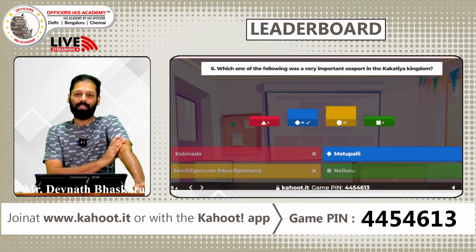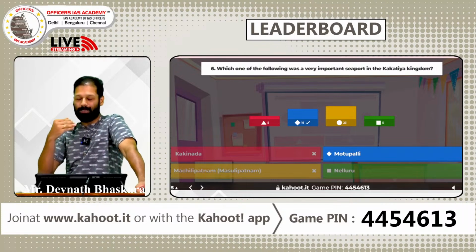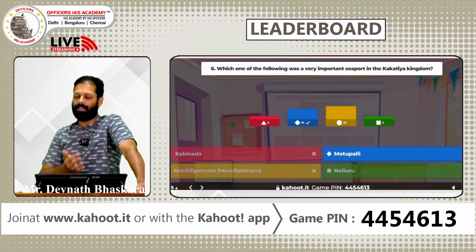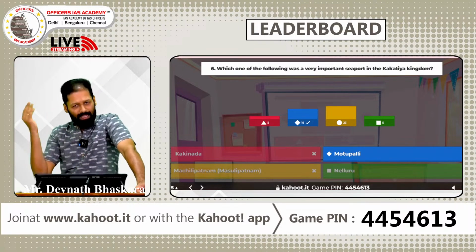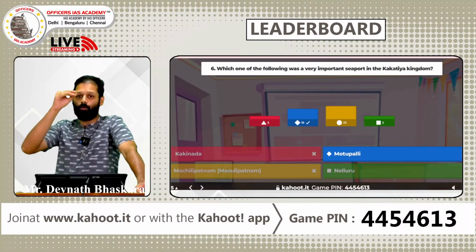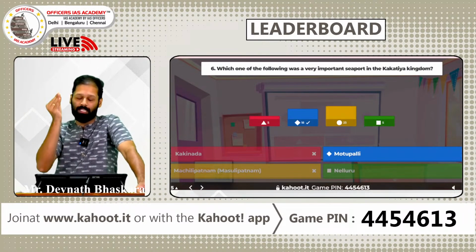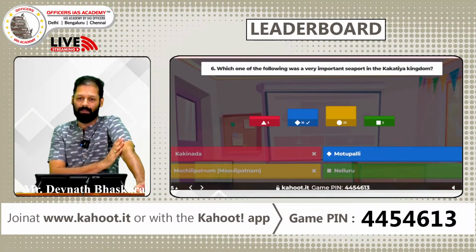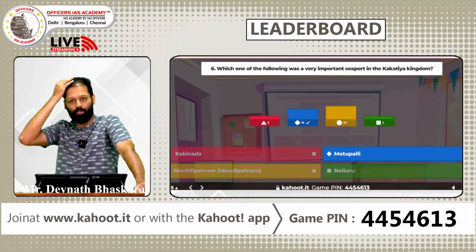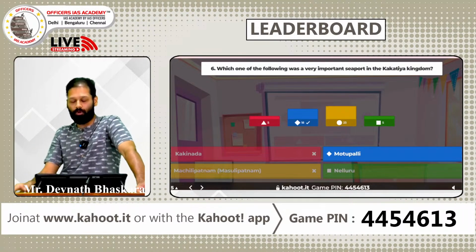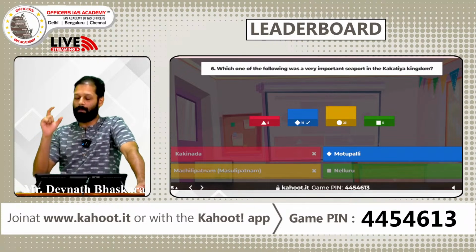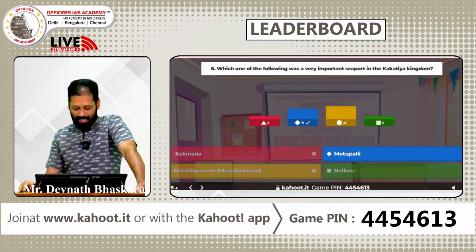Concentrate more upon the Hindu dynasties during medieval India, because that is where the focus is of late, because Mughal India and India under the Delhi Sultanate has been tested many times, and even the Bijapur Sultanate, the Deccan Sultanate, it has been tested many times. So UPSC wants to give some other focus in a different direction for the medieval period. The Kakatiya Kingdom, 1298 AD, answer is Motupalli, right? So you could do a little more research on such stuff and make your knowledge upbeat or primed towards the examination, right?